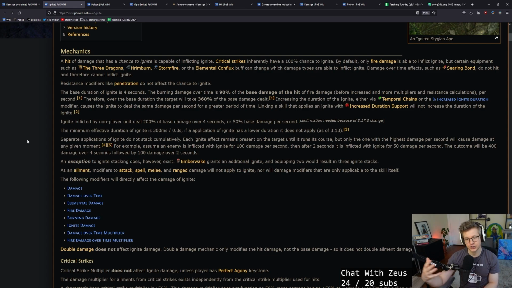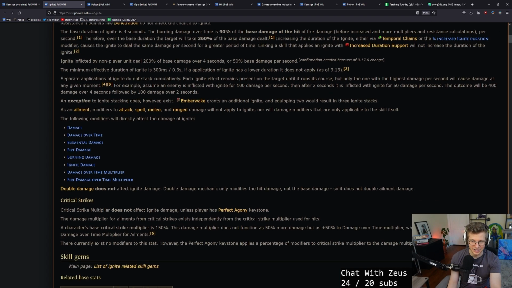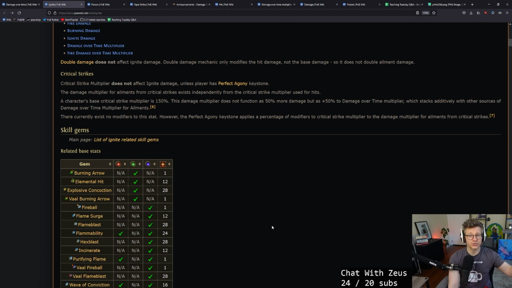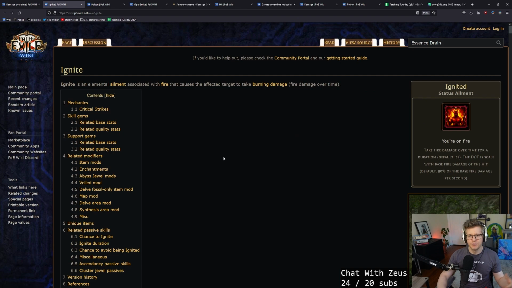As an ailment, modifiers to attack, spell, melee, and range damage do not apply to ignite. As we said before, this is just the same as anything generic for damage over time. And then the following modifiers apply to damage over time for ignite. We went over this many, many times. Double damage does not affect it. Crit strike multi does not affect ignite damage unless the player has perfect agony. I don't know if I've ever seen a perfect agony ignite build. That'd be interesting. That is the way that ignite works. Basically the same as poison, except you can only apply 1 of them, and it is an effect of a crit.